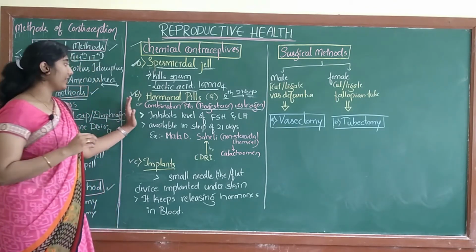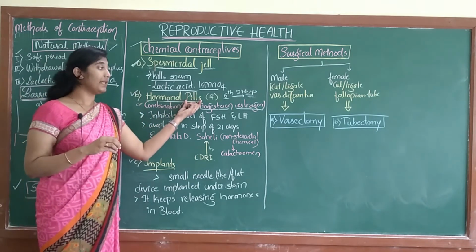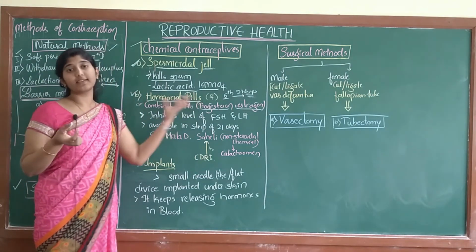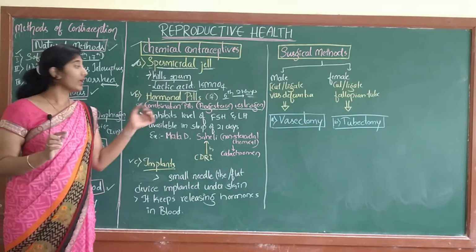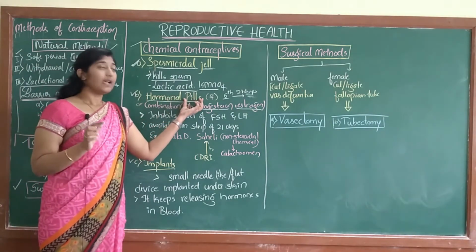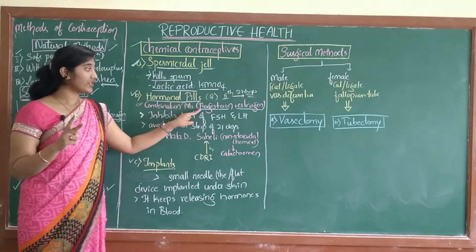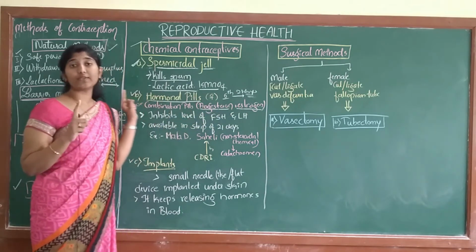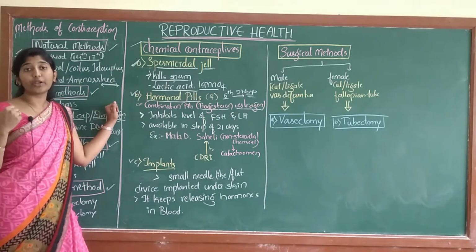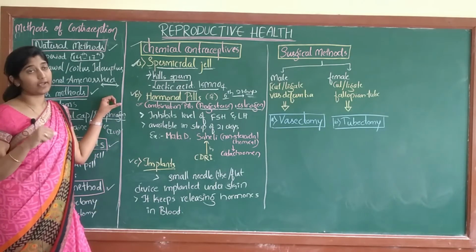And the second method is hormonal pills. These pills or tablets, in simple language, are tablets which prevent the pregnancy. They are a combination of two hormones, progesterone and estrogen. The importance of these two hormones we studied in human reproduction when we were discussing the menstrual cycle.